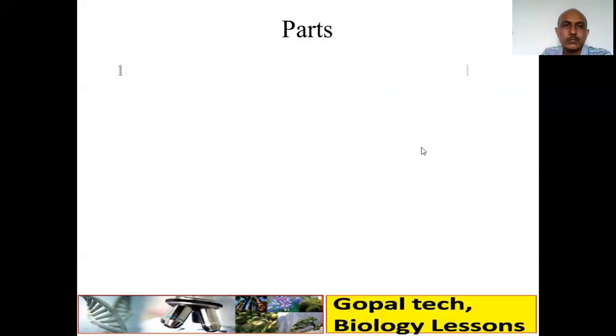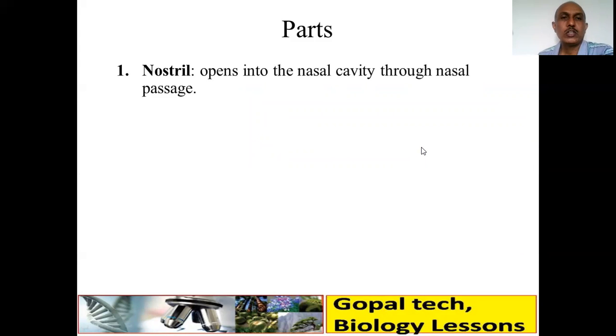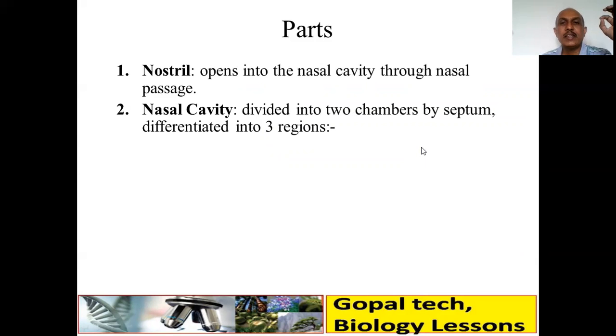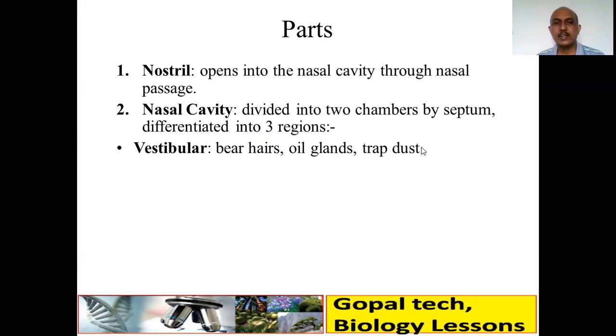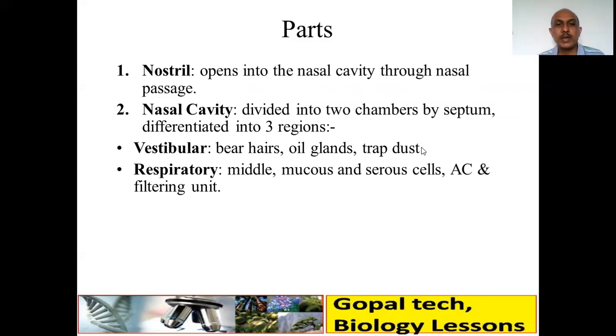Okay, now parts. Nostril opens into a nasal cavity through a nasal passage. Nasal cavity is divided into two chambers by a septum. Again, it is made up of cartilage and differentiated into three regions. Vestibular, that bears hairs, oil glands. The main function is to trap the dust. Then respiratory, that is middle one, rich in mucus and serous cells.